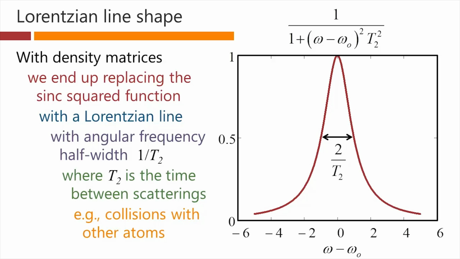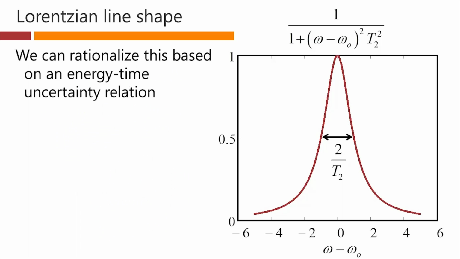However, for the moment, we're not going to make this particular change, because there is still something quite useful we can do in the current form. We can incidentally rationalize this Lorentzian form, even though we're not going to go through the physics. We can rationalize why we don't just get an arbitrarily sharp function based on an energy-time uncertainty relation kind of argument. This is an approximate argument, but it gives a sense of why lines don't get arbitrarily sharp.